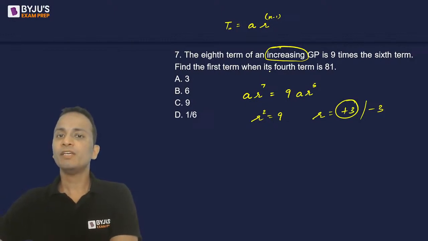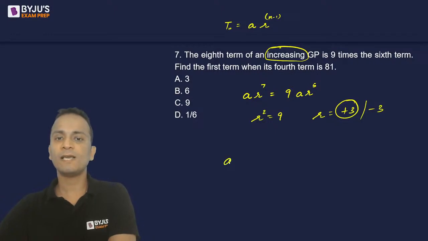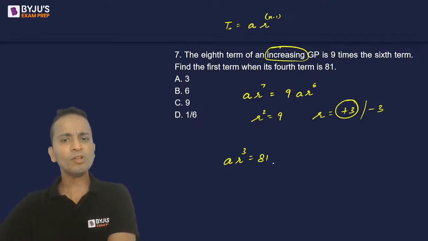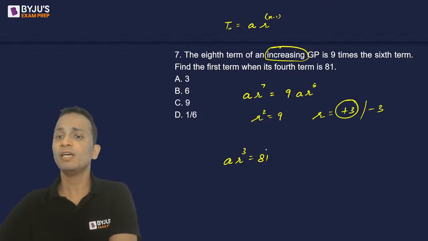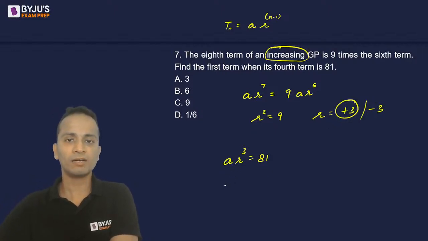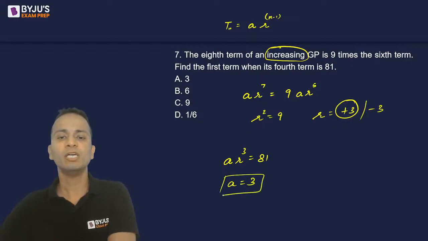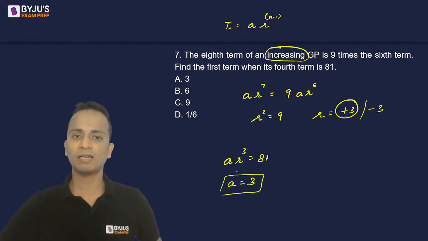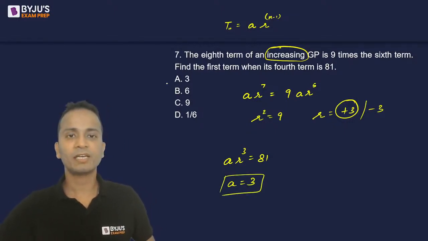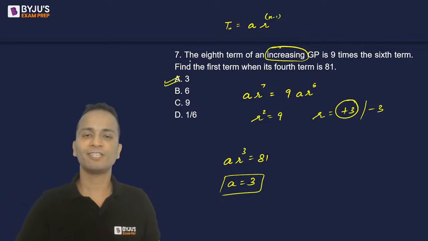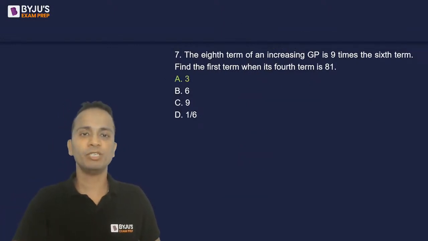Find the first term if the fourth term is 81. Now, the fourth term, that is a r cube, is equal to 81. From here, you can find out the value of a by substituting the value of r. Okay, I substituted the value of r, r cube will become 3 cube, that is 27. So the value of a will come out to be 3. Okay, so yes, the correct answer is option A for this one. Option A, that is 3.